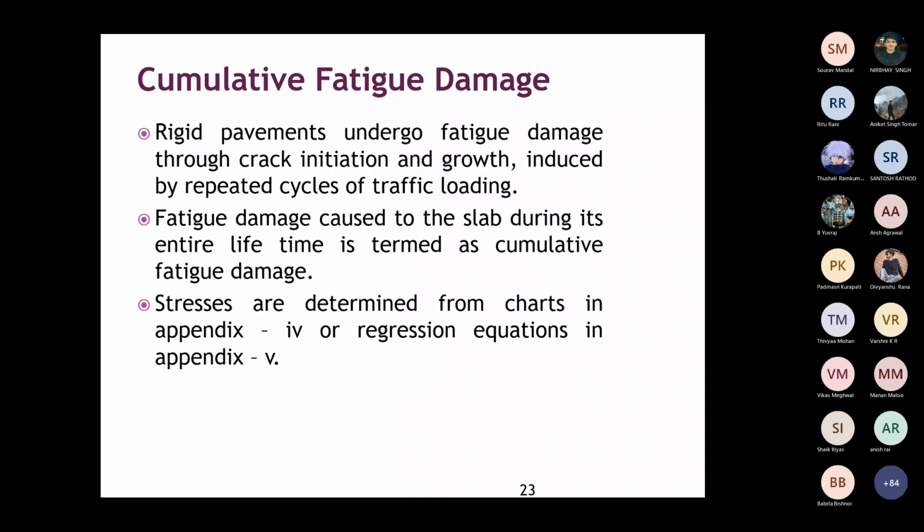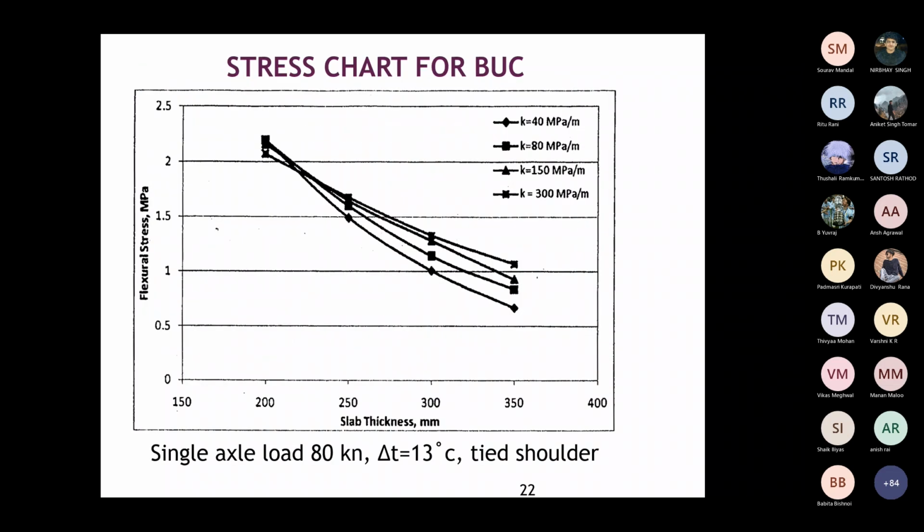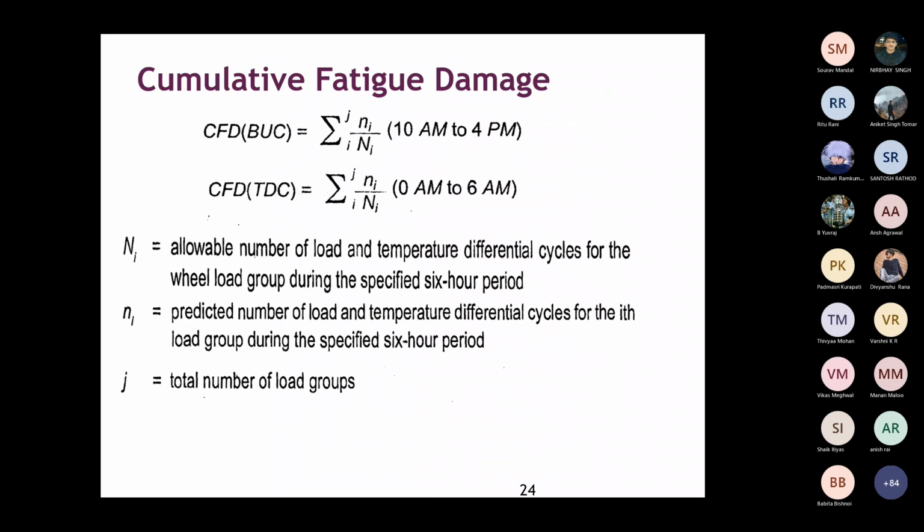So stresses, as you have seen, are taken from these charts, and you have to use this formula to get the cumulative fatigue damage. Cumulative fatigue damage is the sum over i, over j, of n_ij divided by N_ij.